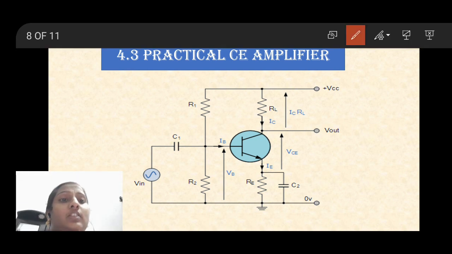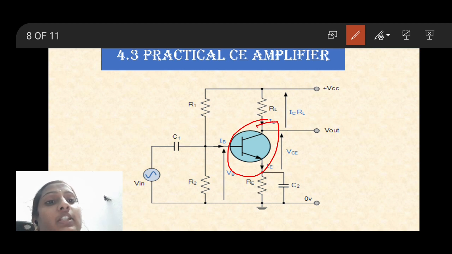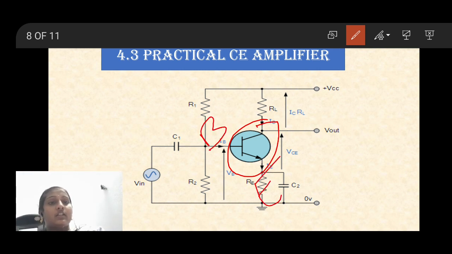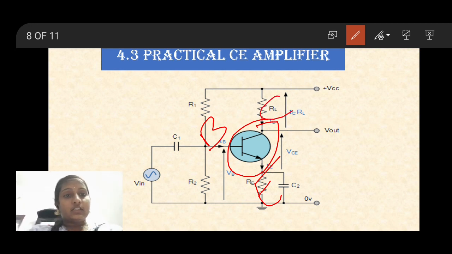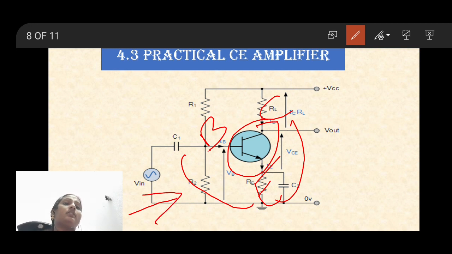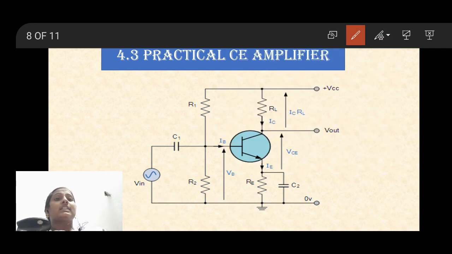See here, this is our transistor, consisting of three terminals: base, emitter, and collector. Here the emitter is common for both input as well as output. Means we apply the input between emitter and base and we collect the output from emitter and collector. So that's why it is named a common emitter amplifier.